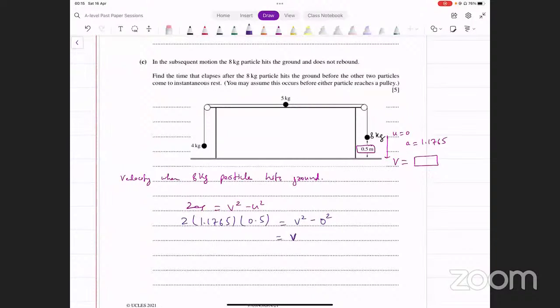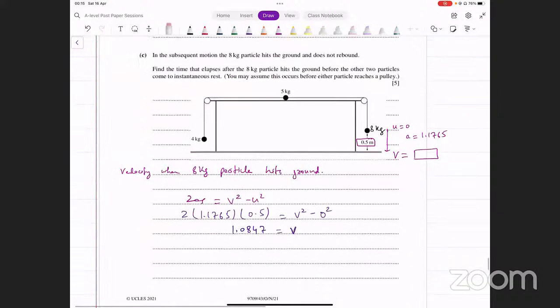ये क्या आता है, 2 into 0.5 into 1.1765, and square root of that turns out to be 1.0847. This is the velocity of all the particles at the time the 8 kg particle hits the ground. ये आपके पास उस पॉइंट के ऊपर वेलोसिटी आ गई. ठीक है, उस पॉइंट पे वेलोसिटी आ गई जब 8 kg पार्टिकल ग्राउंड को हिट करता है.